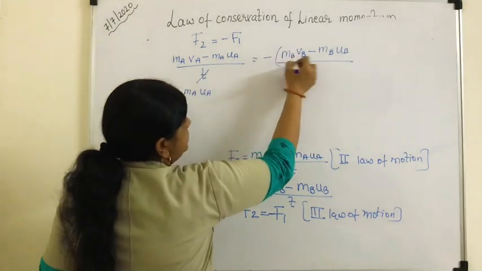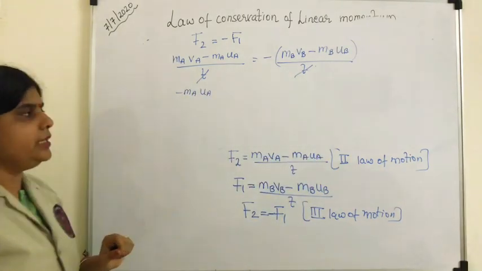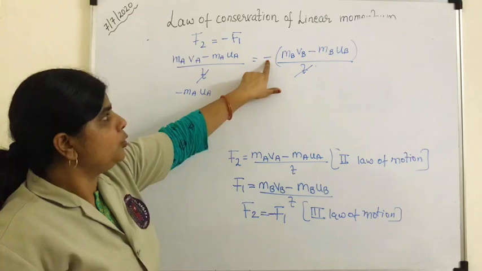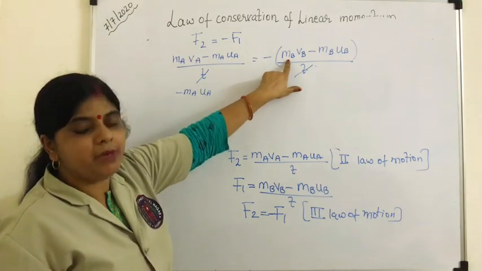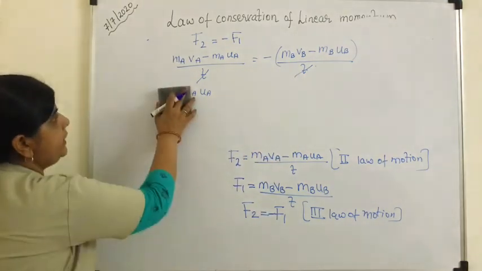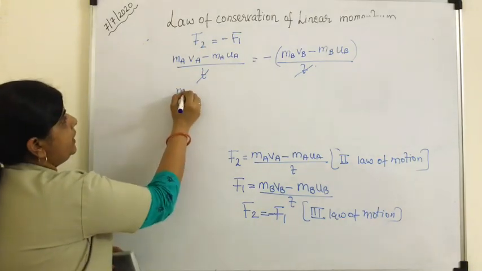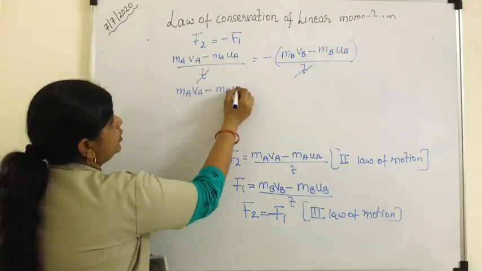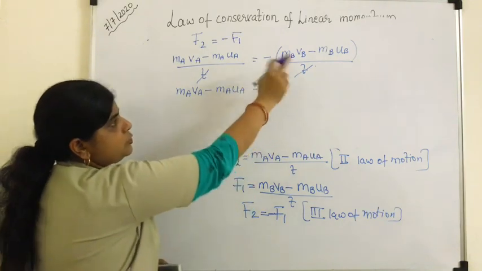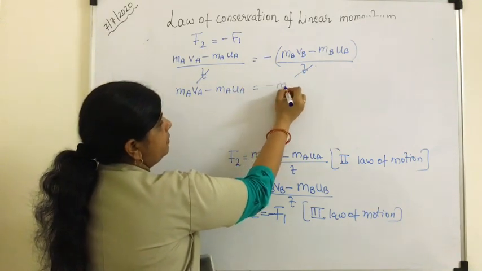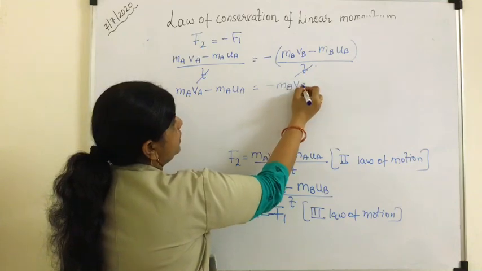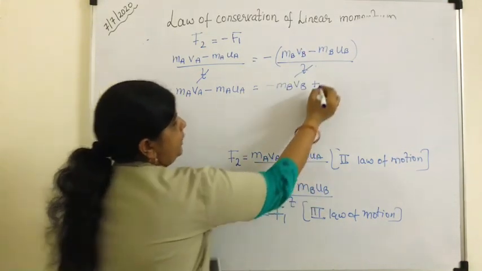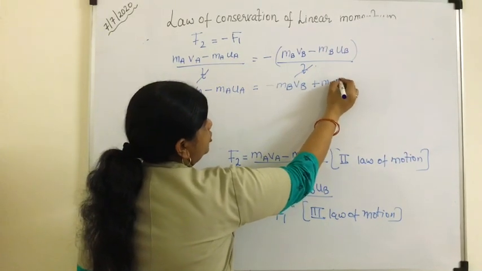Now look here, children, this is a minus sign, so when you open the bracket, this term will become negative. One more step we will write with the same thing. mA vA minus mA uA is equal to, opening the bracket, this term will become negative mB vB, and this minus and minus will give you plus mB uB.